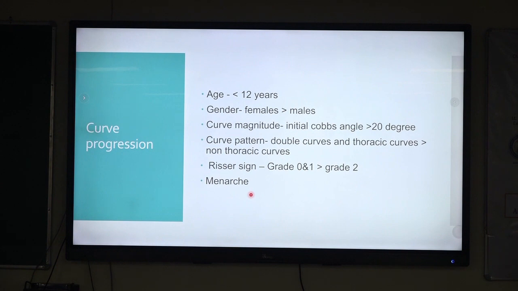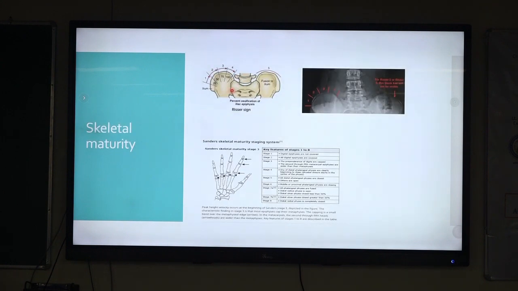Regarding curve magnitude, if initially when the patient presents to you the Cobb angle is more than 20 degrees, it means there is more chance of curve progression. And there is more chance if there is a double curve at the time of presentation, or the Risser sign, we will come to that, is grade 0 or grade 1 as compared to grade 2, or if the patient presents at menarche. The Risser sign is basically used to assess the skeletal maturity of the child.